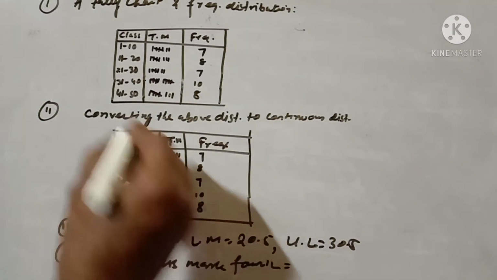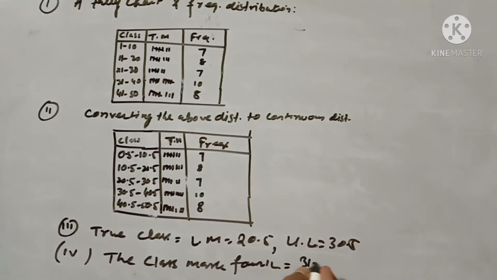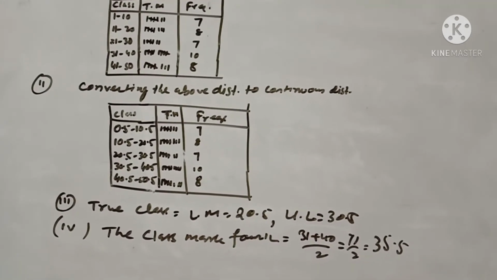So that is 31 plus 40 by 2, equal to 71 by 2, that is 35.5. Write down please.